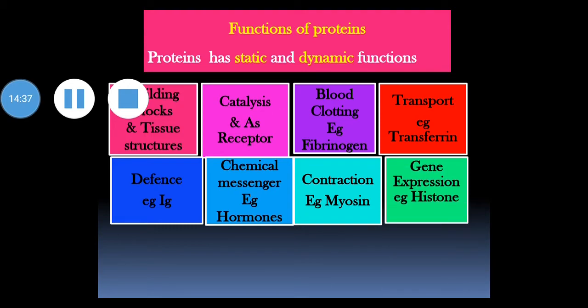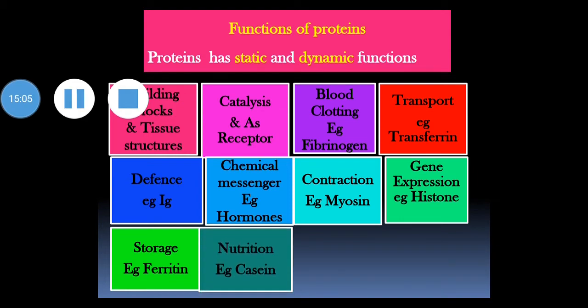Gene expression. Proteins are involved in gene expression. They control gene expression and translation process. Example is histones. Next is storage. Some proteins are involved in storage of certain components like ferritin, which is involved in storage of iron. Nutrition. Proteins serve as nutrients, for example casein present in milk.